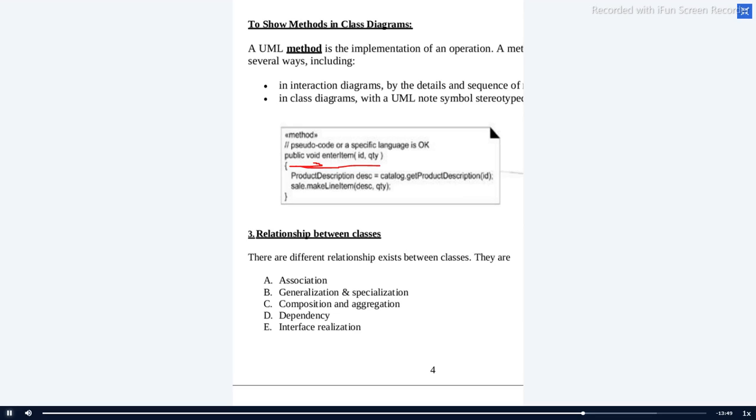Next is the relationship between classes. Like I said, the line with an arrow mark is called association. The line with the triangle is called generalization, and the line with the diamond symbol, composition. The line with the filled diamond, aggregation. The dotted line with the arrow is called dependency. Interface is similar to generalization. Let me discuss all these five in detail.